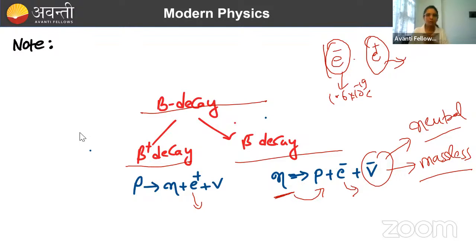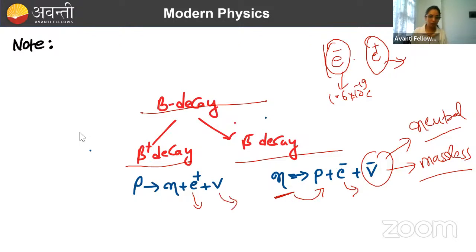What is the property of antiparticles? If two antiparticles are coming together, what will happen? They will get destroyed. So here, if two antiparticles come together, what will happen? They will annihilate each other. They will destroy each other. They will simply get converted into light. That's the answer. Okay? So that will happen.